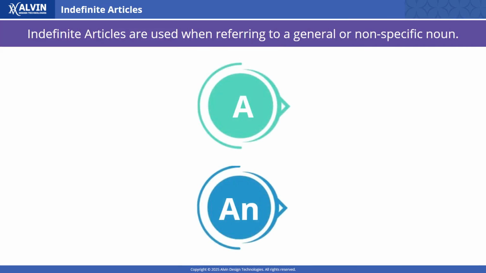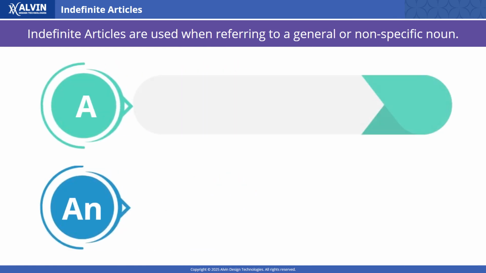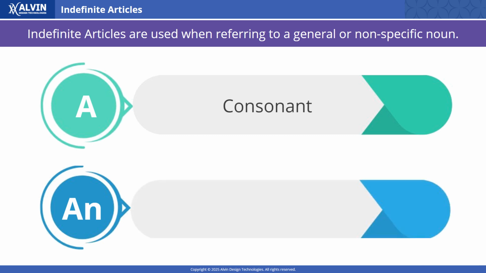Indefinite articles are used when referring to a general or non-specific noun. A is used before words that begin with a consonant sound. An is used before words that begin with a vowel sound, that is, A, E, I, O, and U.